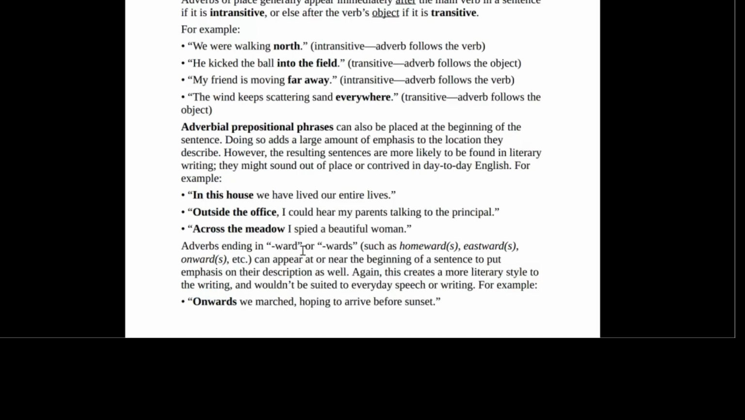In this house, we have lived our entire lives. It kind of sounds odd. Instead, we say, we have lived our entire lives in this house. Outside the office, I could hear my parent talking to the principal. Across the middle, I spied a beautiful woman.